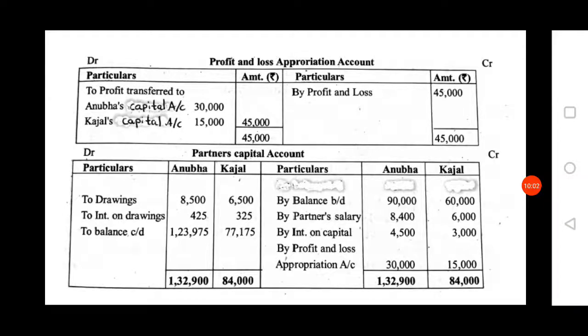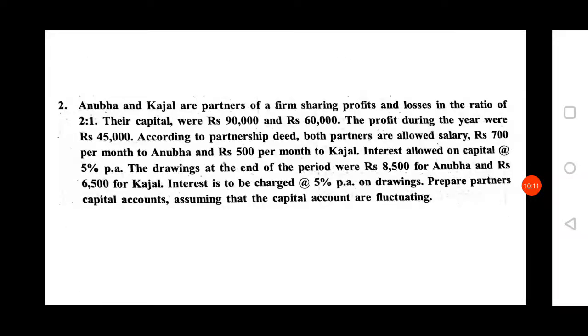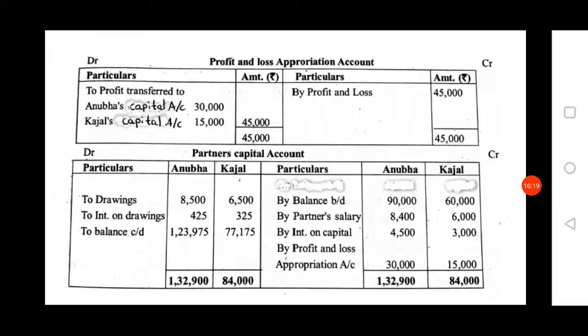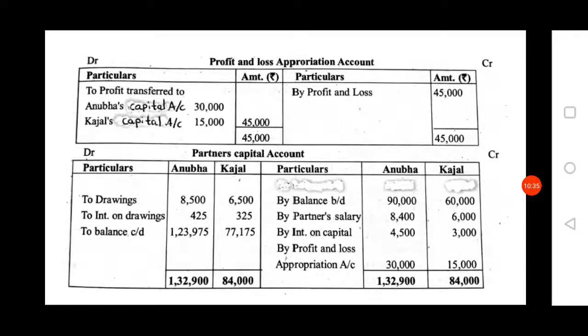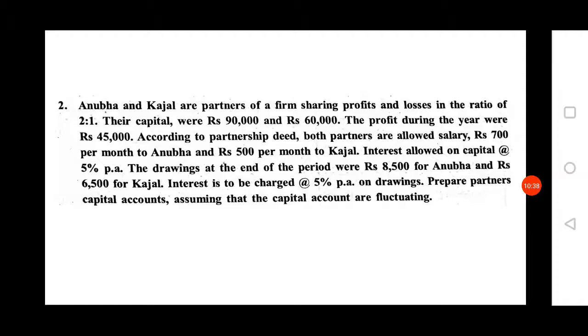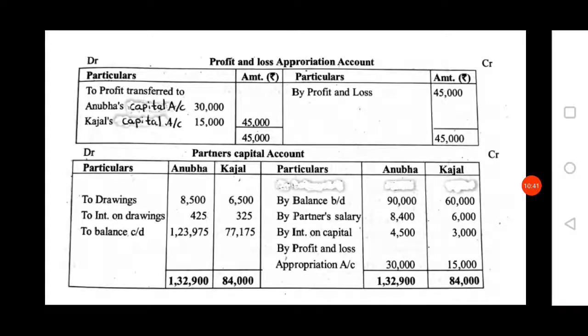On the credit side you always have to record the profit or income of the partner. On the debit side, any losses and drawings, everything you have to record. Here in the question they have given drawings of the partners, 8,500 for Anubha and 6,500 for Kajal. You have to record the two drawings, 8,500 and 6,500. Next, the rate of interest on drawings is given as 5% per annum. Therefore, if you calculate 5% on 8,500, you will get 425. Next, 5% on 6,500, you will get 325.